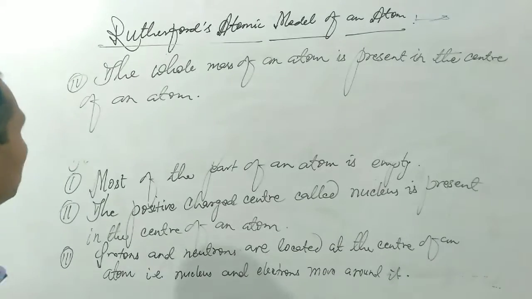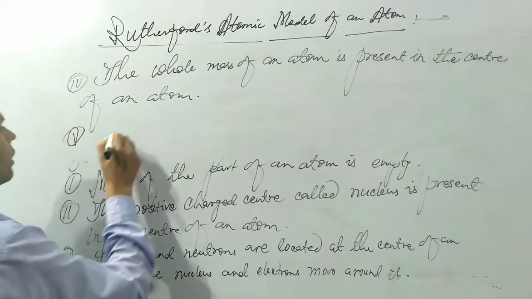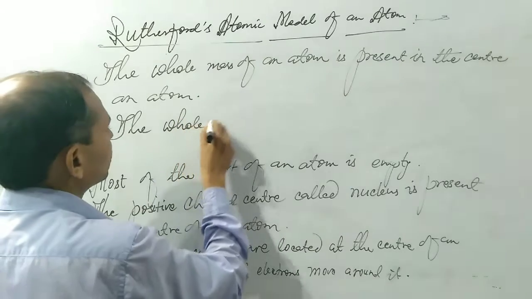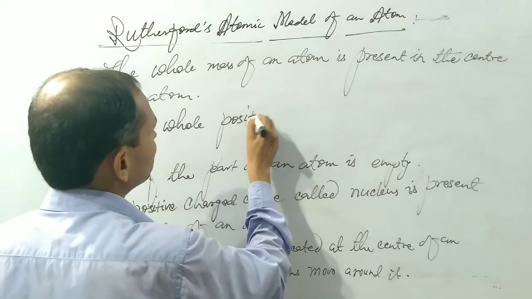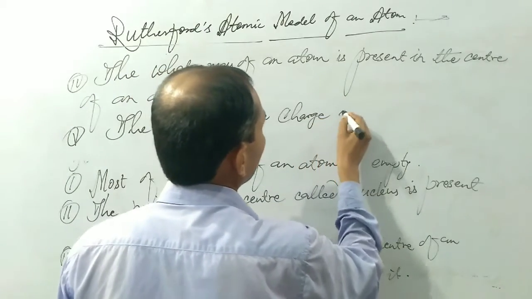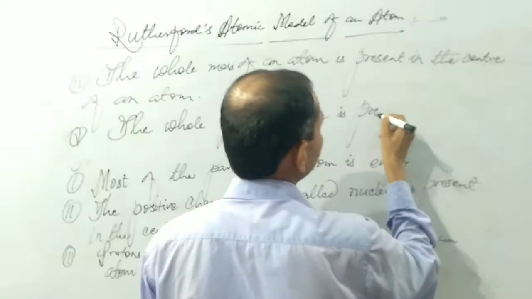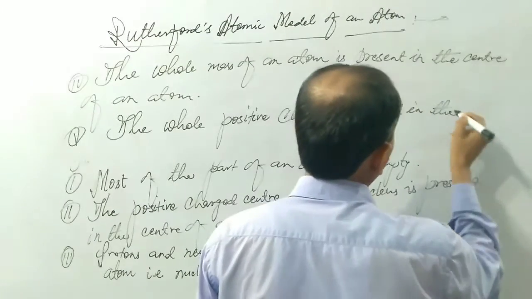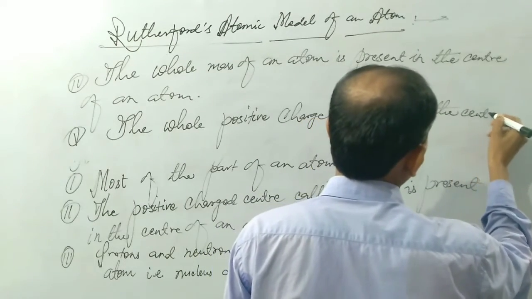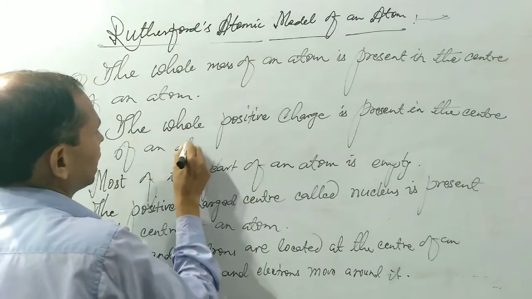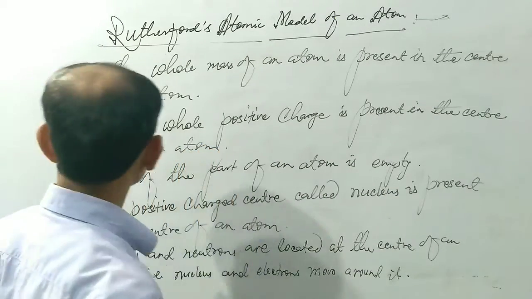So we can also write that the whole positive charge is present in the center of an atom.